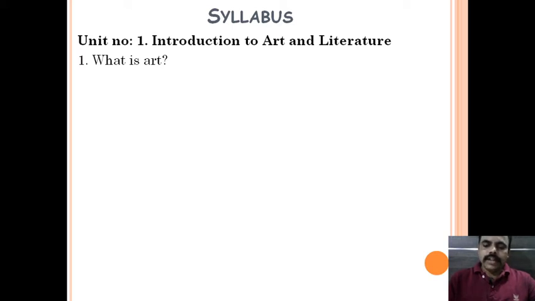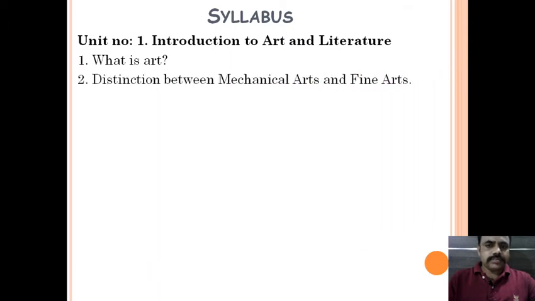And then the second subunit is the distinction between mechanical arts and fine arts. There are two types of arts. First is fine art, second is mechanical art. What is the difference between fine arts and mechanical arts? We will try to understand from this section.